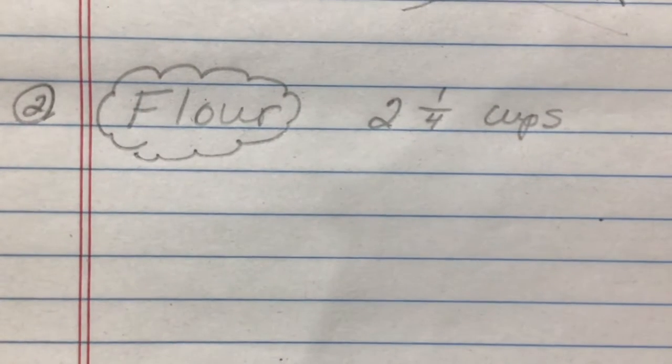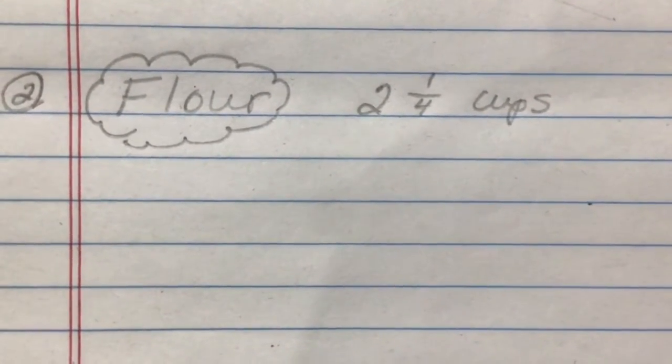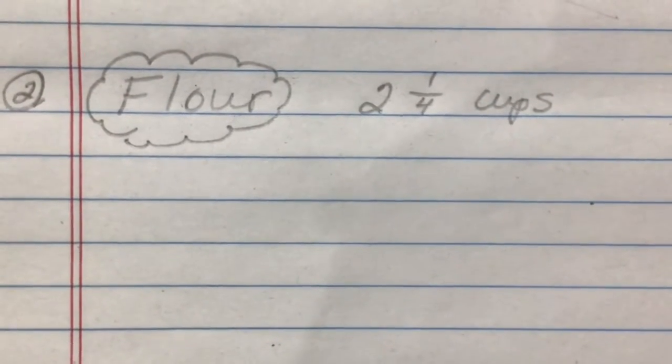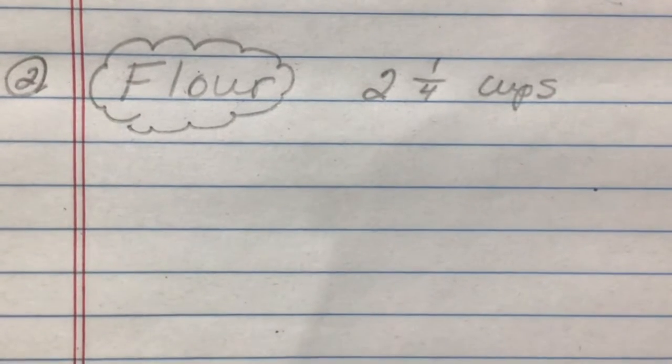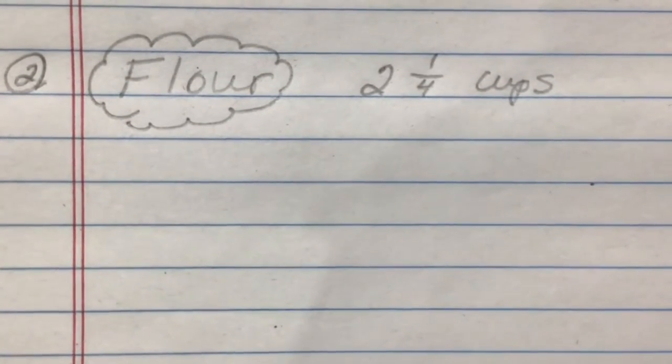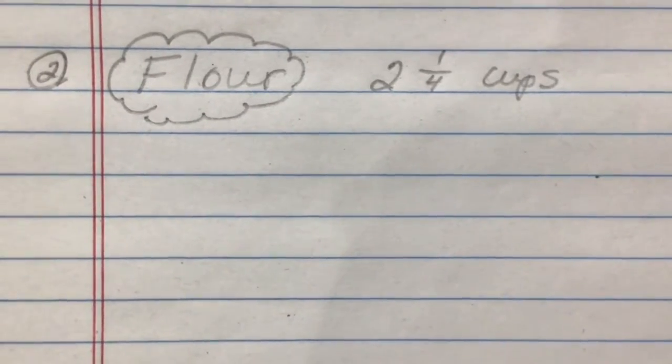Let's try one more ingredient. Can you guys help me out to figure out how much flour I would need? The normal recipe calls for 2 1/4 cups of flour, again, just to make 24 cookies. I want to make 36. How much flour do I need?